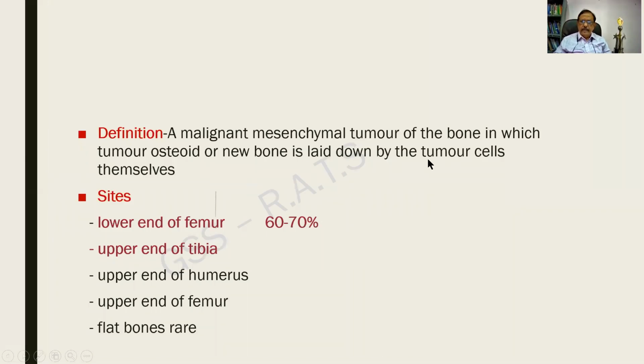Definition. It is a malignant mesenchymal tumor of the bone in which the tumor osteoid or new bone is laid down by the tumor cells. The sites we have already mentioned, the other sites. Flat bones are relatively rare. And this incidentally is also a university question.